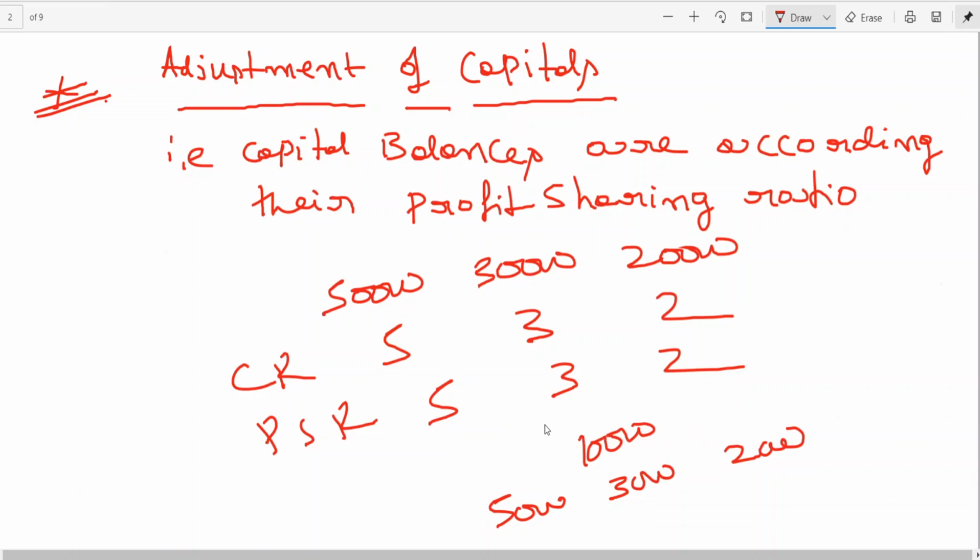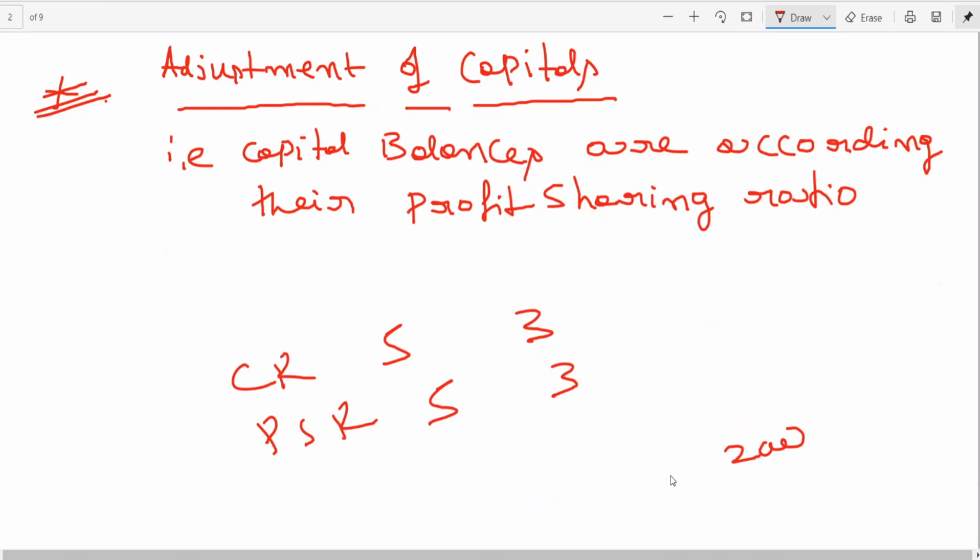So after admission, if partners decide to have their capitals according to the profit sharing ratio, that is what we will be looking at. Then why should we learn it separately? I'll tell you. To find out the capitals according to their profit sharing ratio, first of all you should know what is the new capital of the firm. Knowing the new capital of the firm is important. Once you know it, you can split that capital according to the profit sharing ratio.